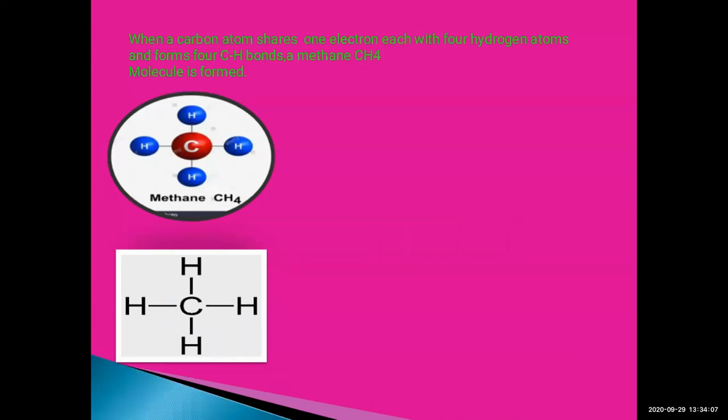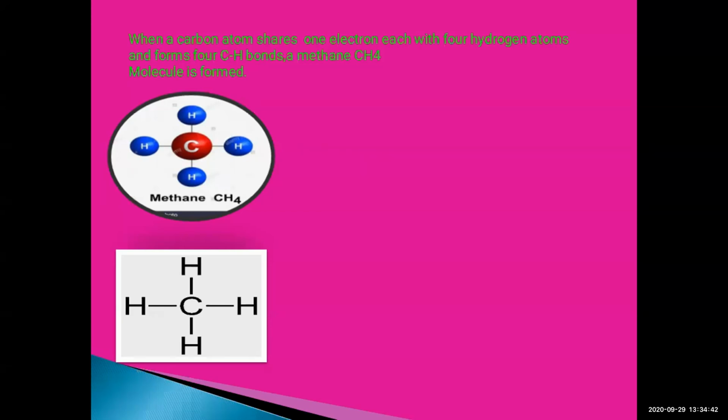The one above is the electron dot model and this is the structural formula of methane. Only one carbon and 4 hydrogens are there, so this molecule is called a methane molecule. The structural formula is the lower one and the electron dot formula is the upper one, and the name is methane. Symbolically you can write CH4, because one carbon and 4 hydrogens are there.